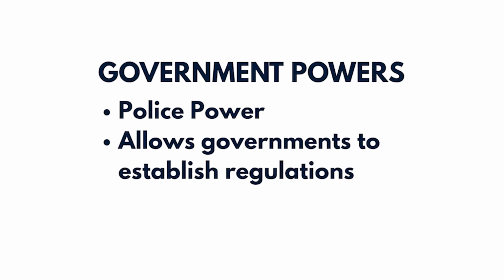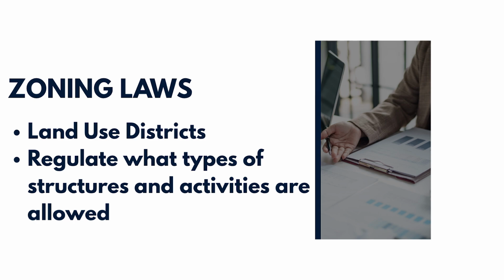Now let's talk about zoning. Zoning laws divide land into districts and regulate what types of structures and activities are allowed within those areas. For example, a city may designate areas for residential use, commercial use, industrial use, or mixed-use development. Zoning helps prevent incompatible land uses. For example, zoning laws might prevent a factory from being built in the middle of a residential neighborhood. Zoning regulations can also control factors such as building height, lot size, density, and setbacks from property lines.